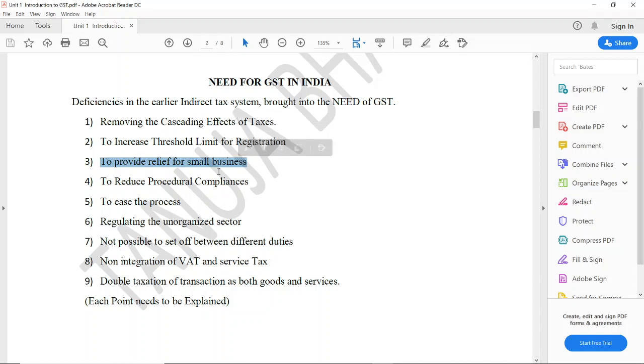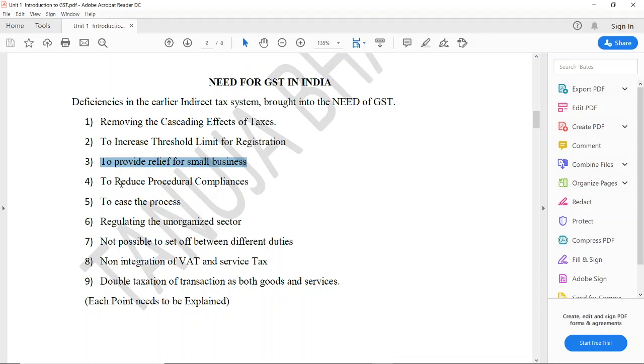Now here in GST there is a composition scheme which provides relief for small businesses, plus the businesses whose turnover is less than 20 lakhs need not get themselves registered. So therefore there is a lot of relief provided for small businesses under GST, but this was not the scenario in the pre-GST regime.